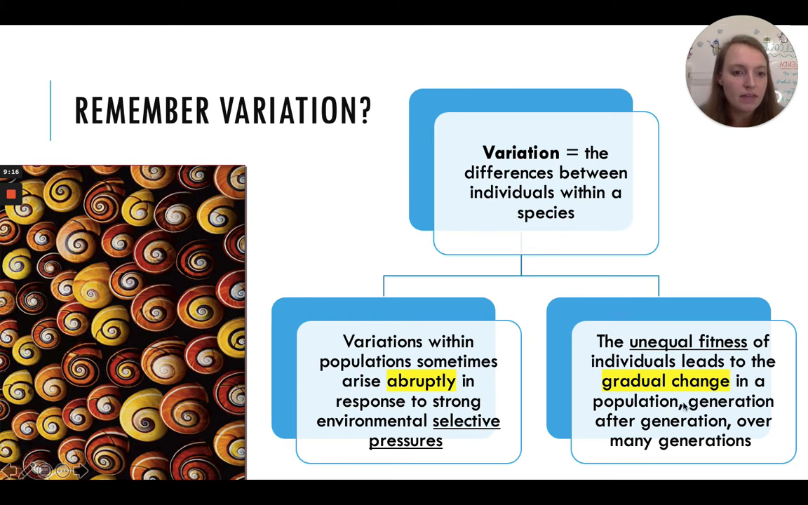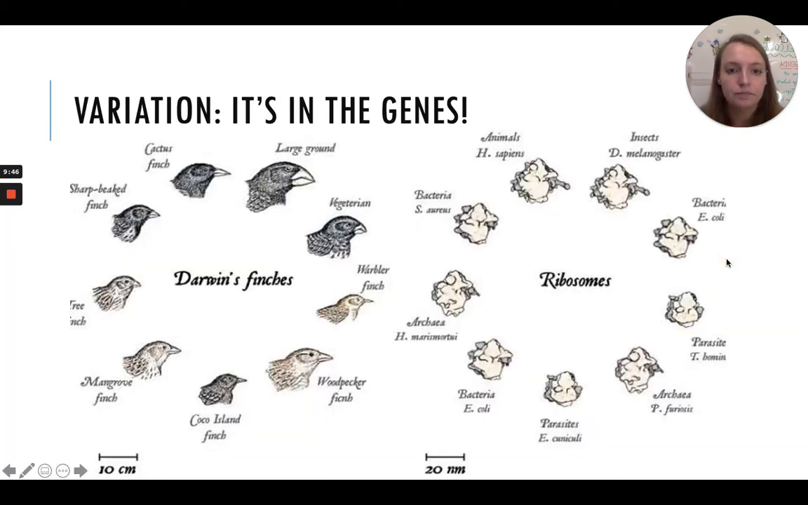All right, so there's some change in the environment that's pressuring and favoring different variations. And then we also have gradual change, which means it happens slowly. Remember those two birds we were looking at? Their fitness wasn't equal. One was able to have way more offspring. That leads to a gradual change in the population, generation after generation, over many generations. So that's a slower change that we see in the variation.